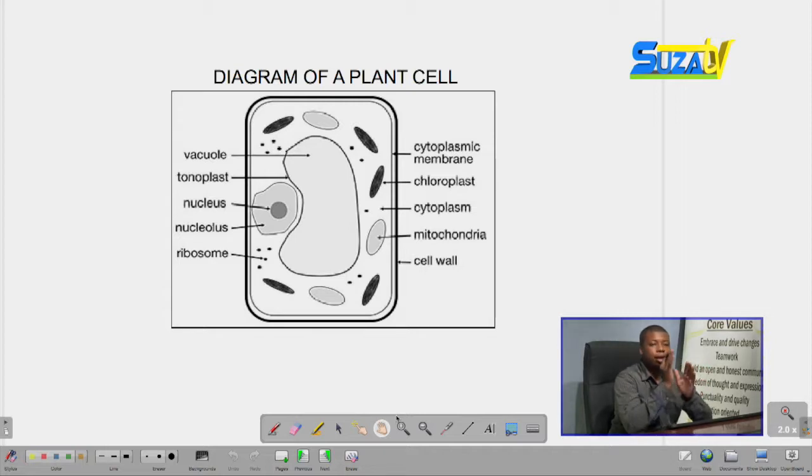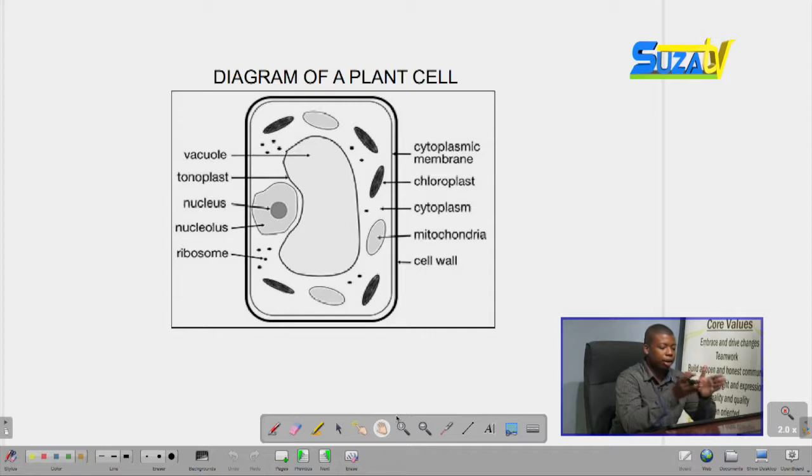So these three things are very important in drawing a plant cell. While drawing an animal cell, you are required not to draw any cell wall, do not draw a chloroplast, and do not draw a central vacuole. Those three things are exclusively for a plant cell.